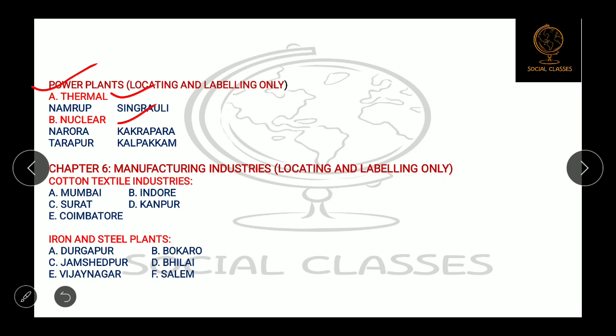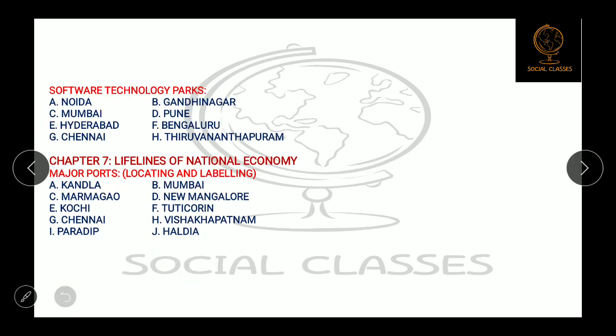Then next chapter is manufacturing industries, in which first part is cotton textile industries, in which Mumbai, Indore, Surat, Kanpur, and Coimbatore. Next is iron and steel plants, Durgapur, Bokaro, Jamshedpur, Bhilai, Vijayanagar, and Salem. Next is software technology parks, Noida, Gandhinagar, Mumbai, Pune, Hyderabad, Bengaluru, Chennai, Thiruvananthapuram.